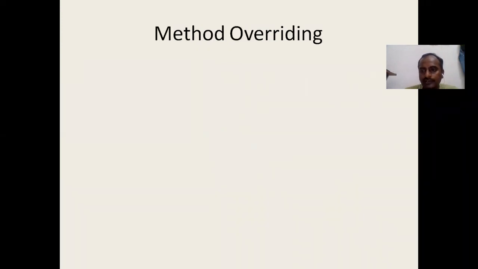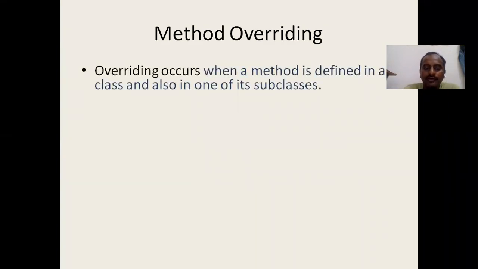Okay. Method overriding. Let us look at another concept known as method overriding. Overriding occurs when a method is defined in a class and also defined in its subclass. Let us assume that a particular method was defined in the parent class and the subclass also. Then we say that that method is overridden in the child class. It was existing in the parent class, which means that it is also existing in the child class, but we are changing that method. Then we say that it is overridden in the child class. Okay, let us go to the example again.